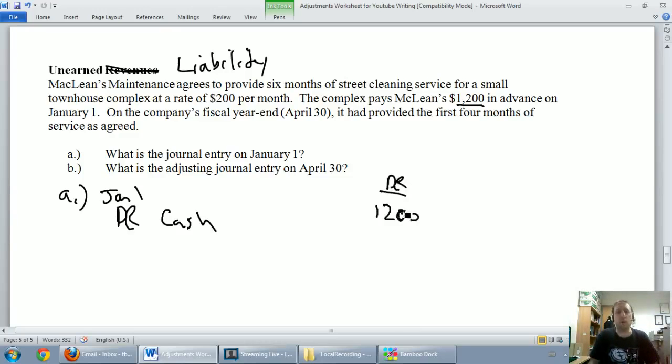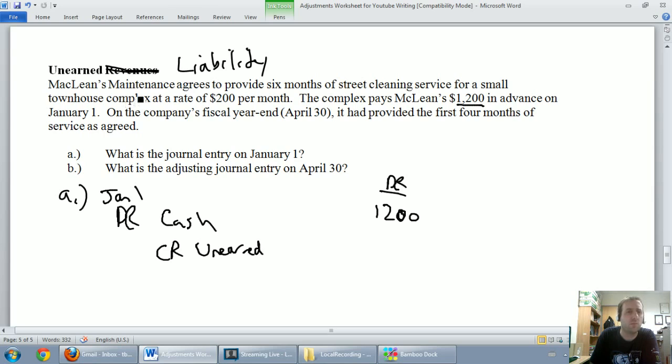Now, they've given us $1,200 not out of the goodness of their heart. They've given it for us to provide them service. We owe them $1,200 worth of service. So the credit here is to a liability, but it's a liability that we're going to call a revenue. Very awkward. So we're going to call this unearned, and that word unearned modifies this from being a revenue to being a liability.